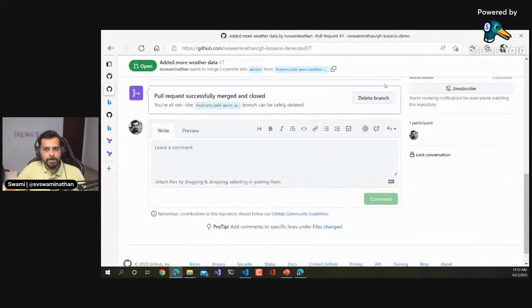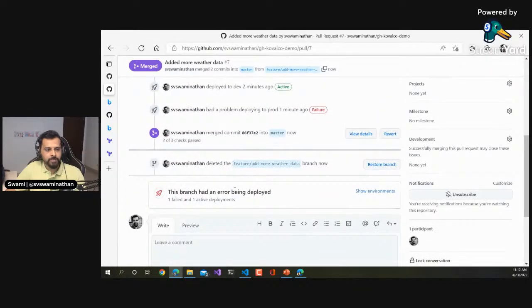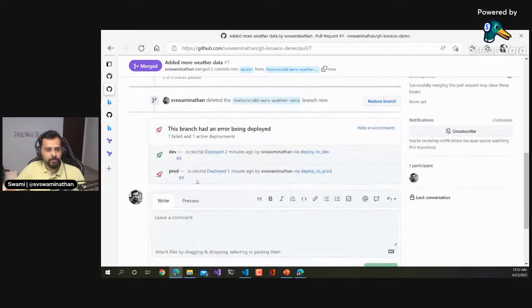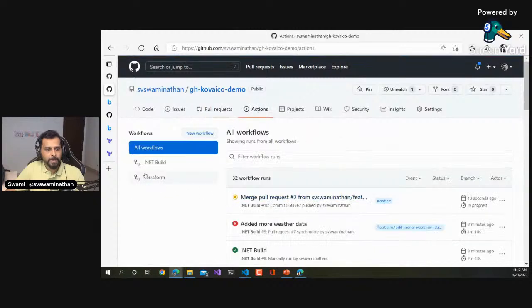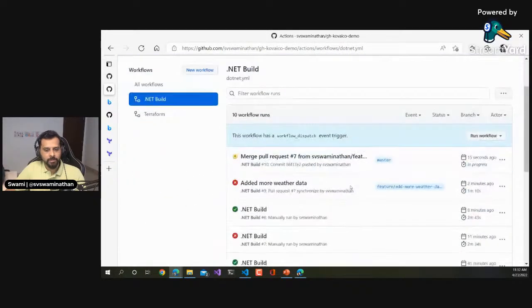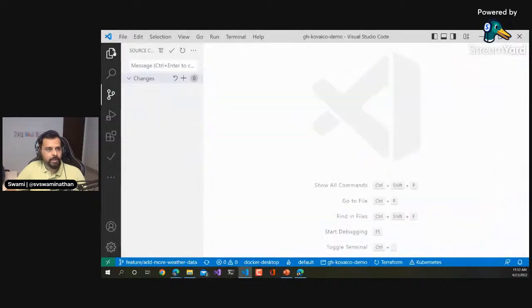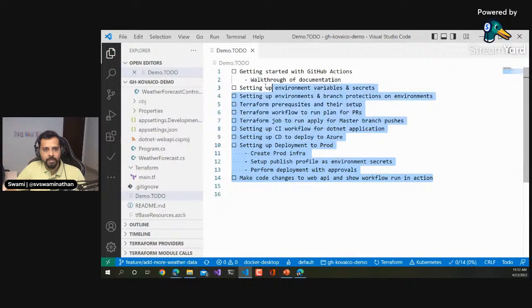Confirm merge. I'll delete the branch. It mentioned an error being deployed. That's okay. It failed in one and is not deployed to the other one, which is fine, as intended. So we are good. We go to .NET build. Yeah, so now I think the merge pull request started. Now all these things should work seamlessly. I think that's pretty much what I had. Let me check my demo notes again. Yeah, I think we did all of these things, right?